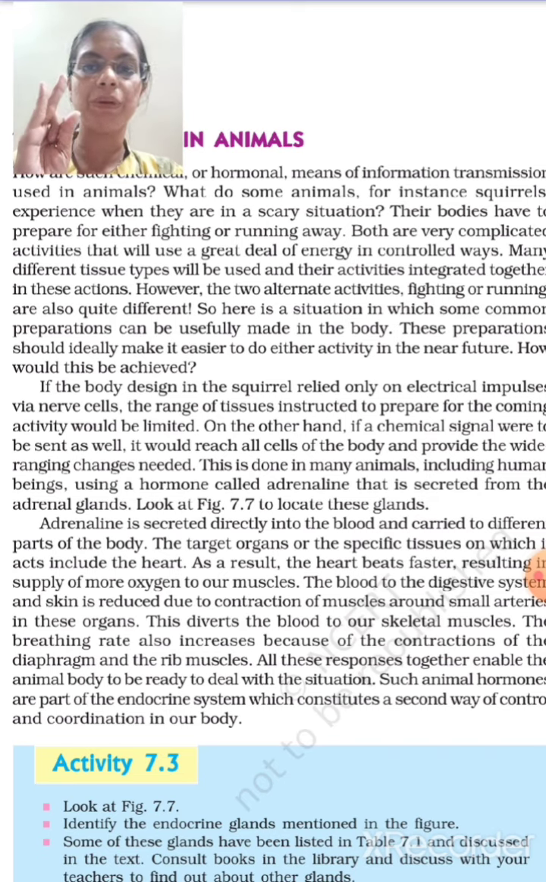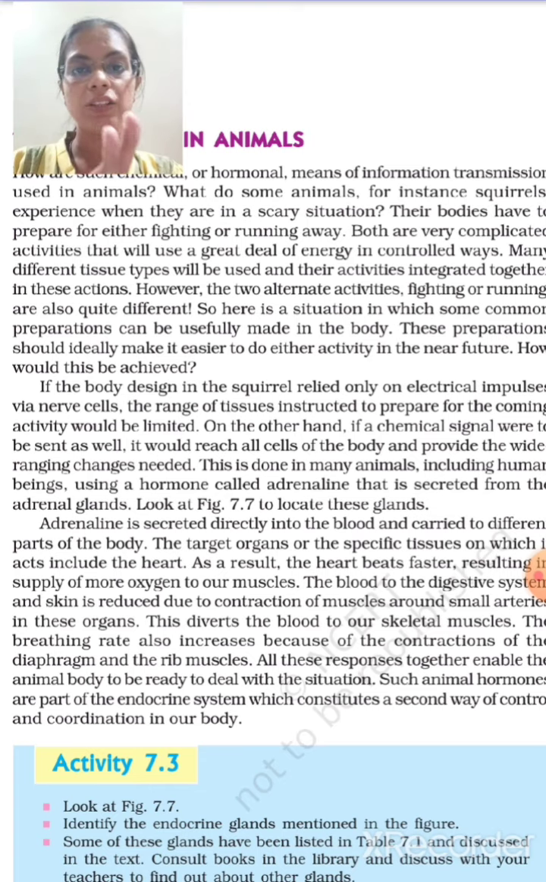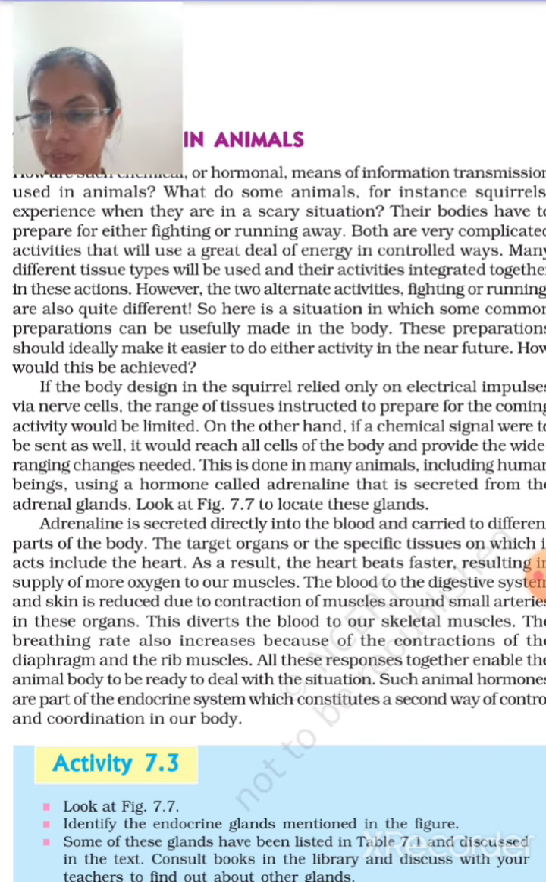Two glands start with P: pineal and pituitary. Then there is hypothalamus, then thyroid, parathyroid, thymus. Then pancreas and adrenal. After that, either testes or ovaries. Clear? Very easy.